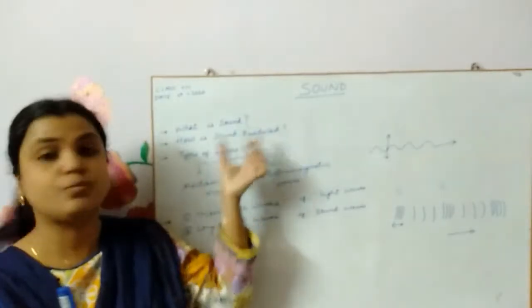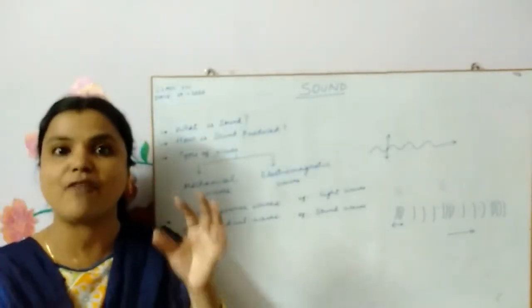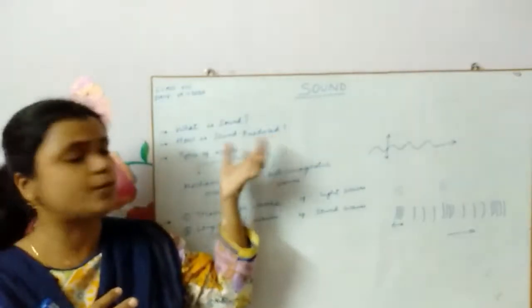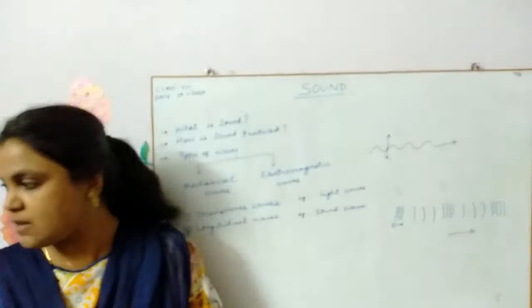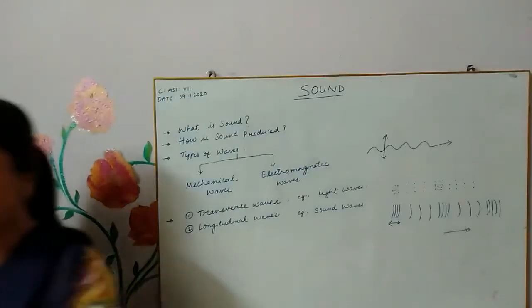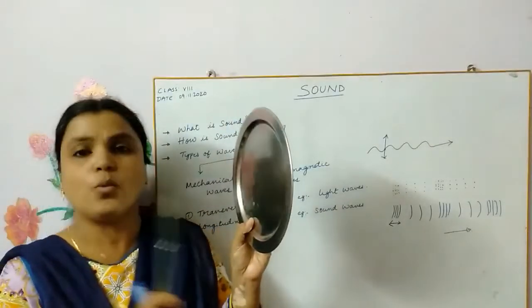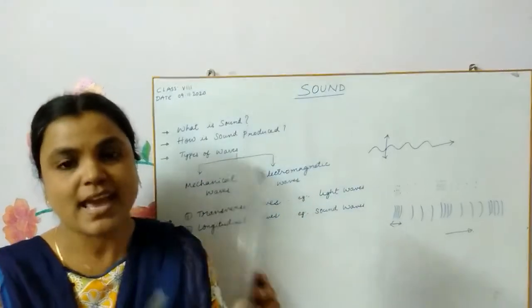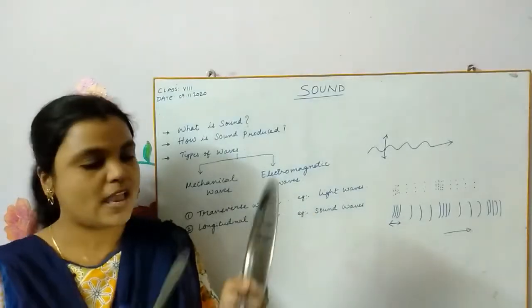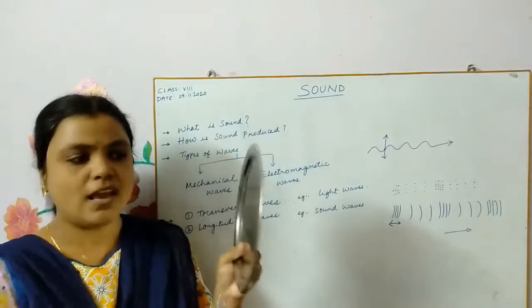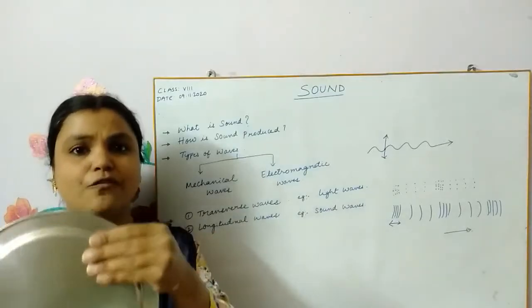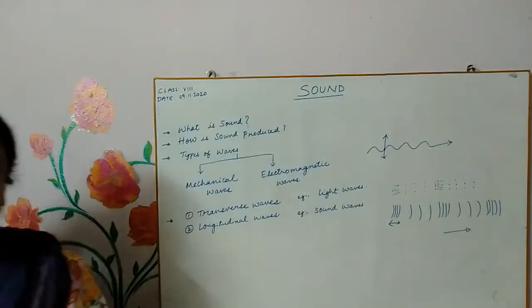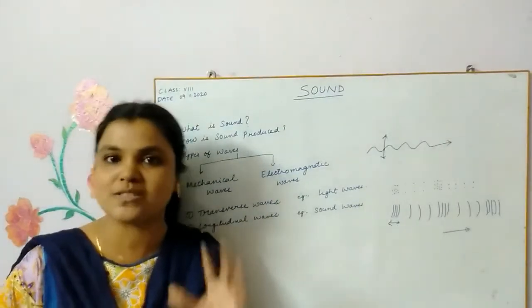And how is it produced, children? It is produced by a vibrating body. Already I taught this in my previous videos. So when I used this plate and struck it with the help of this, what happened? It created vibrations in this plate, and because of that the sound was heard. If you strike it and then touch it, you can feel the vibrations, and because of those vibrations only you could actually hear the sound that is produced by the plate.